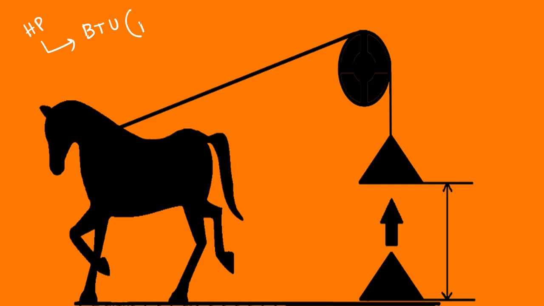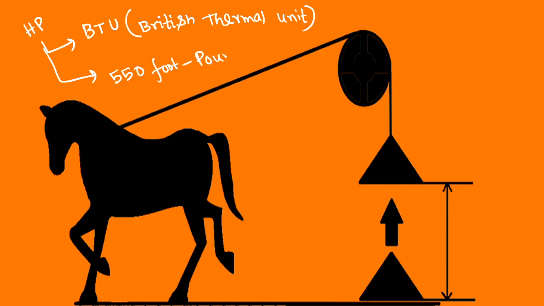It is a British thermal unit. The definition of horsepower is 550 foot-pound per second.